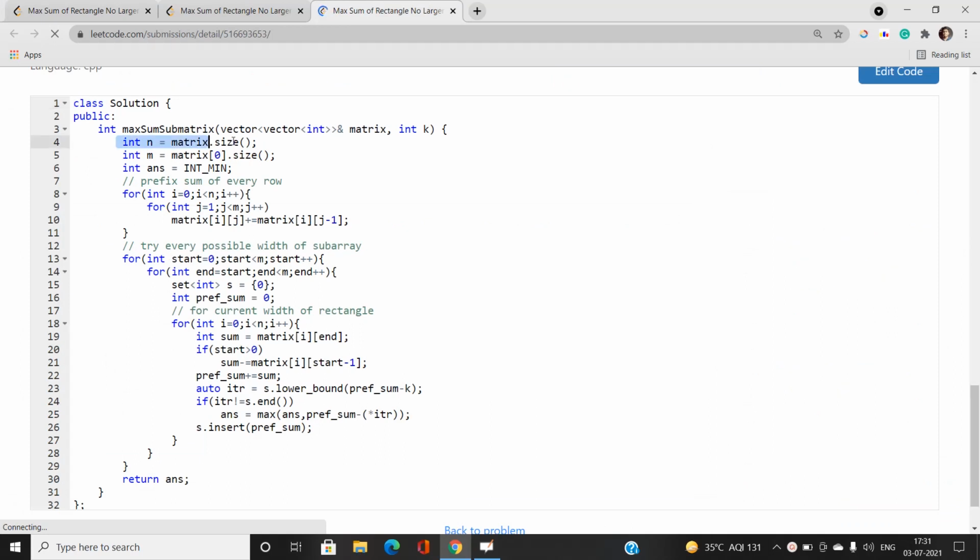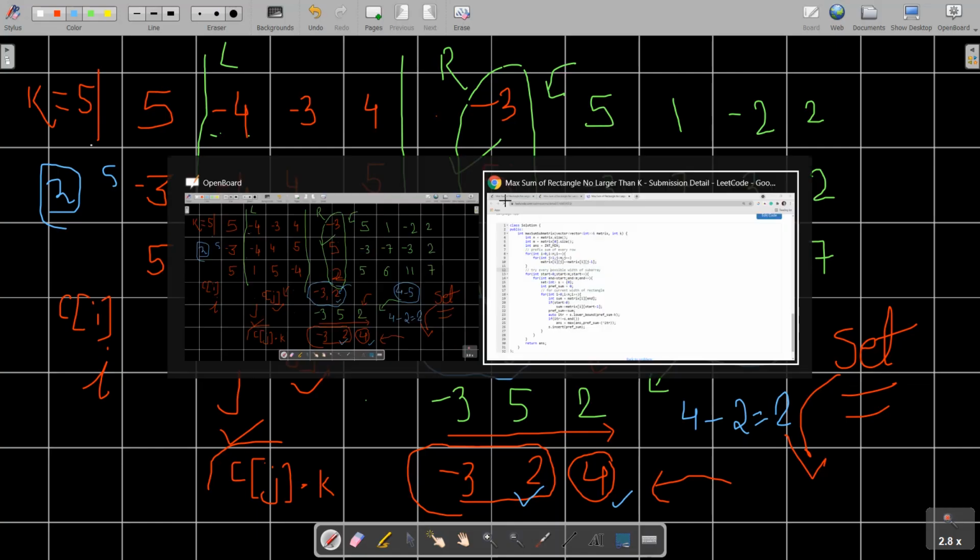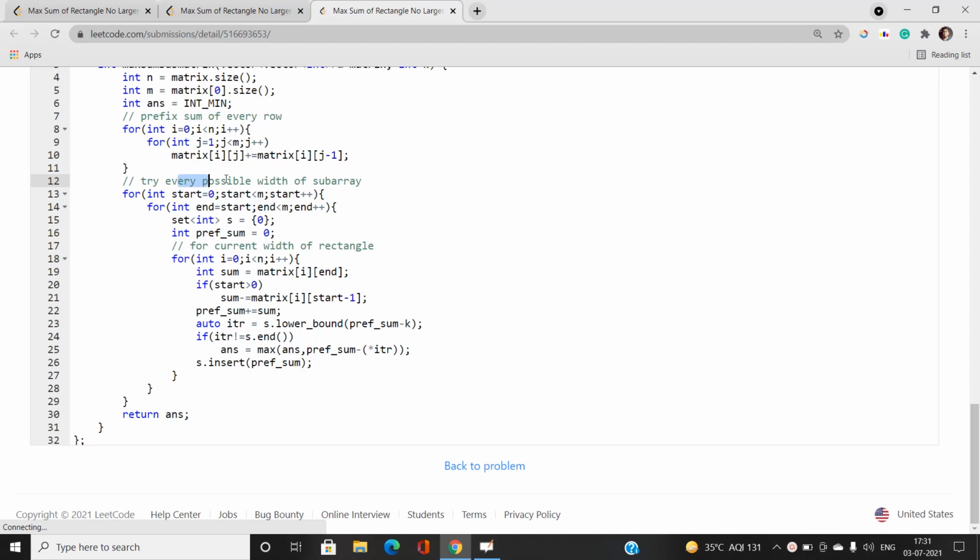N is the matrix size, M is the number of columns. Okay, N is actually the rows I have taken. Then I am going to take the prefix sum of every row. So this is the entire thing that I've already mentioned, the prefix sum of rows. Now try every possible width of the subarray. The start is going to vary from 0 up to less than m.